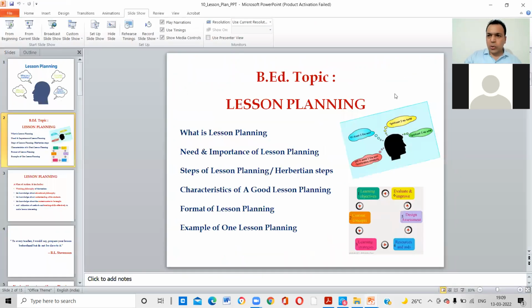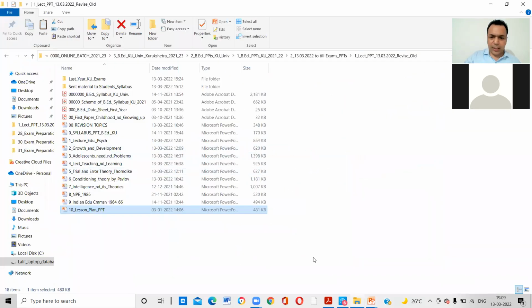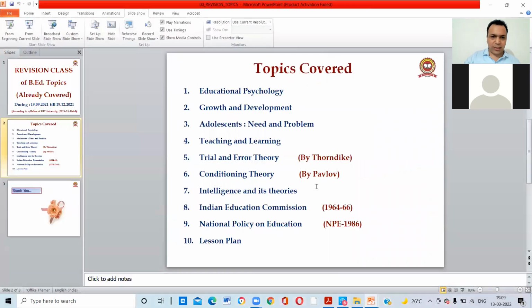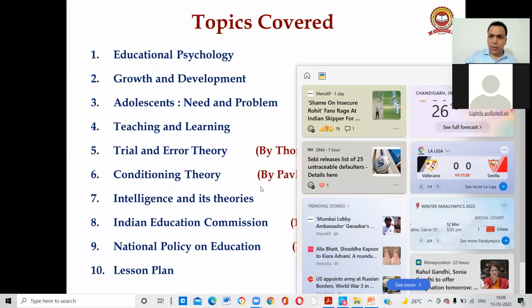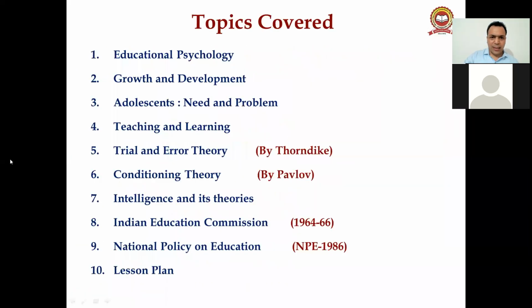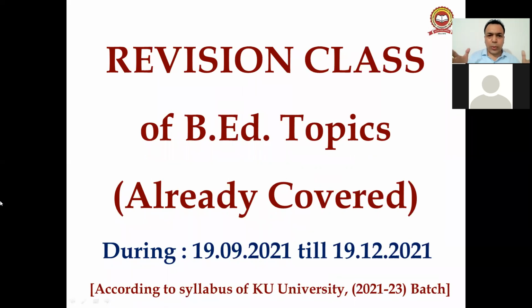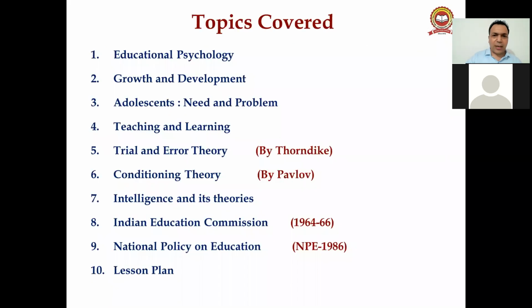Right, guys? So these are your 10 topics which we have already discussed. These were your topics. So this was today's class, a revision class of the B.Ed topics according to the syllabus of Kurukshetra University. Some topics we have already covered; we covered these 10 or 12 topics and have revised them.